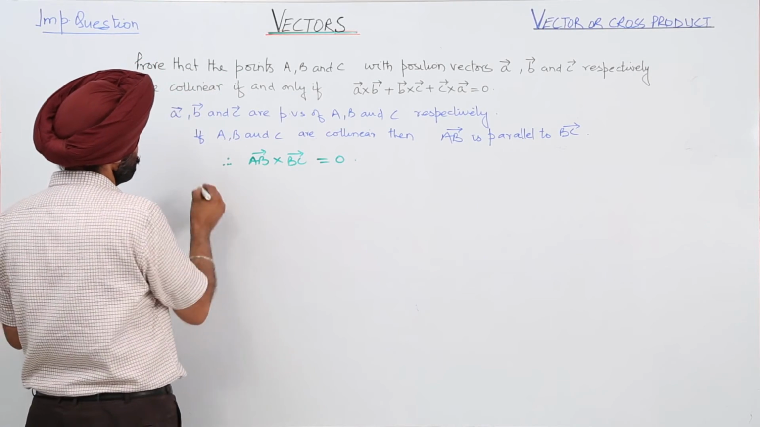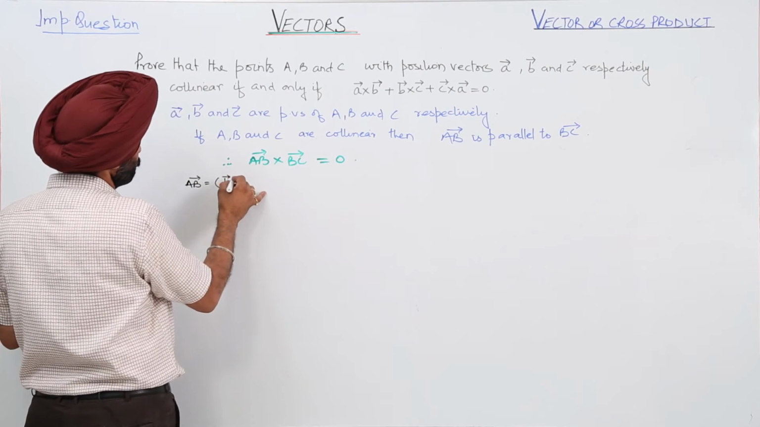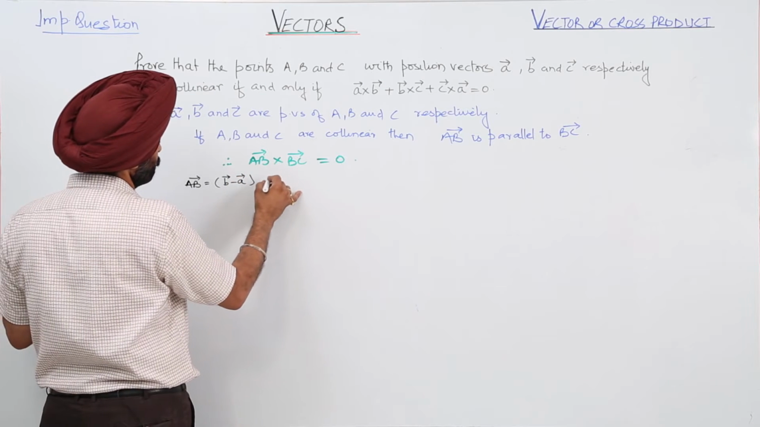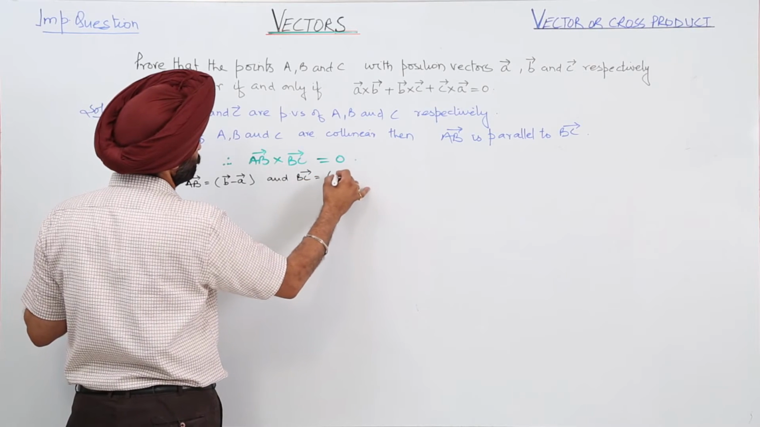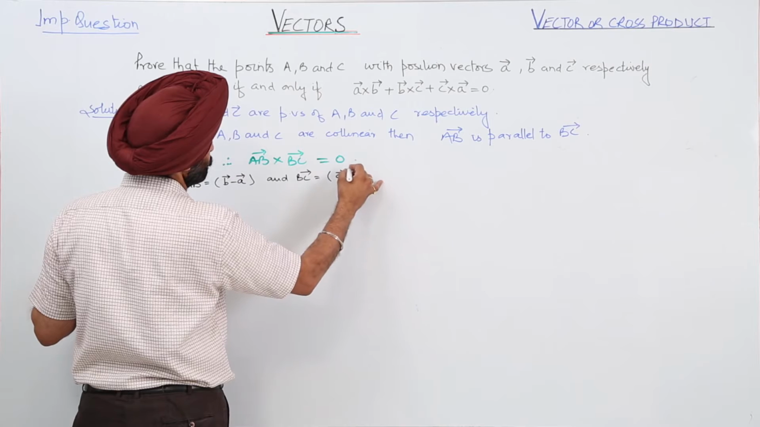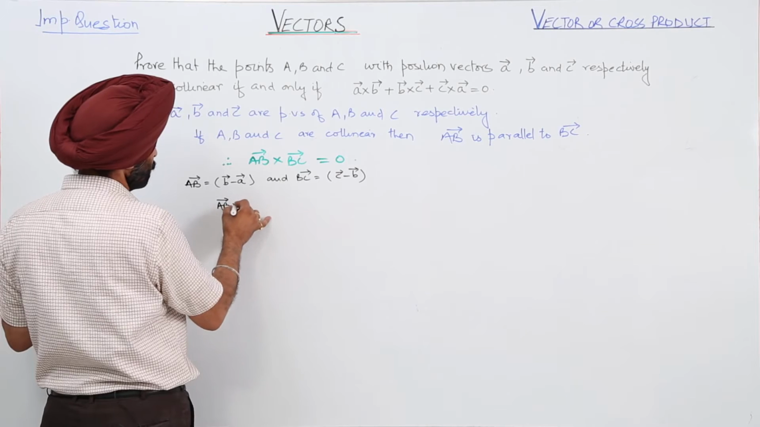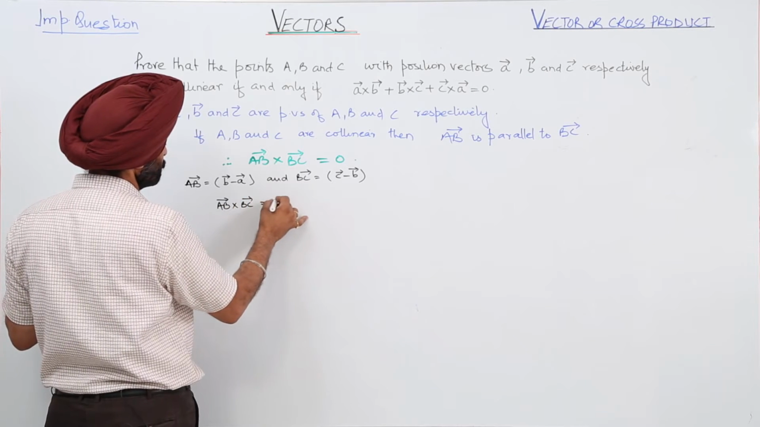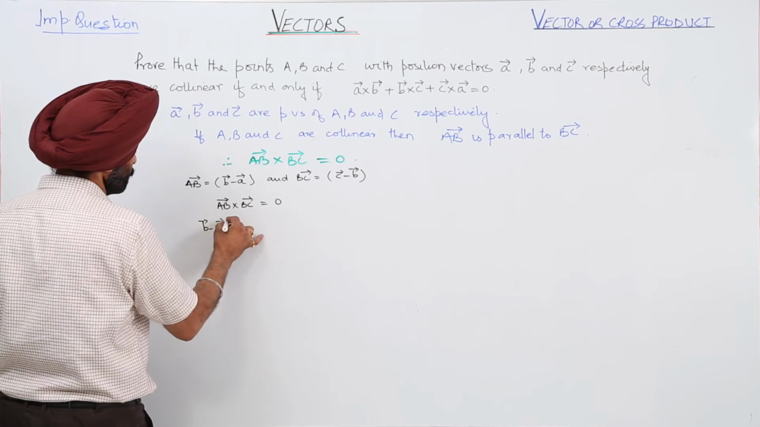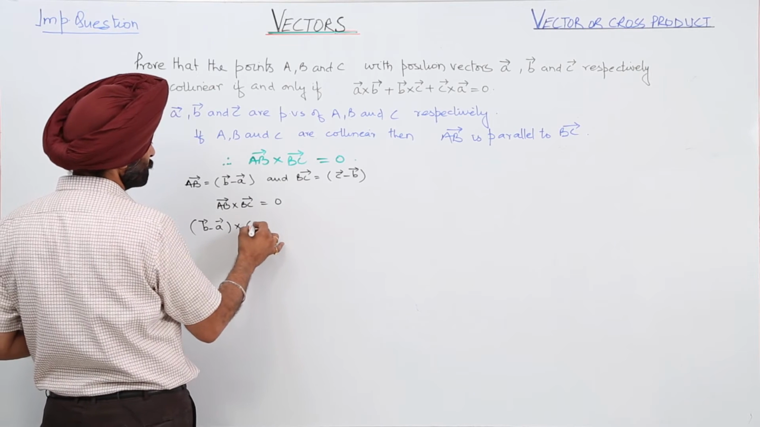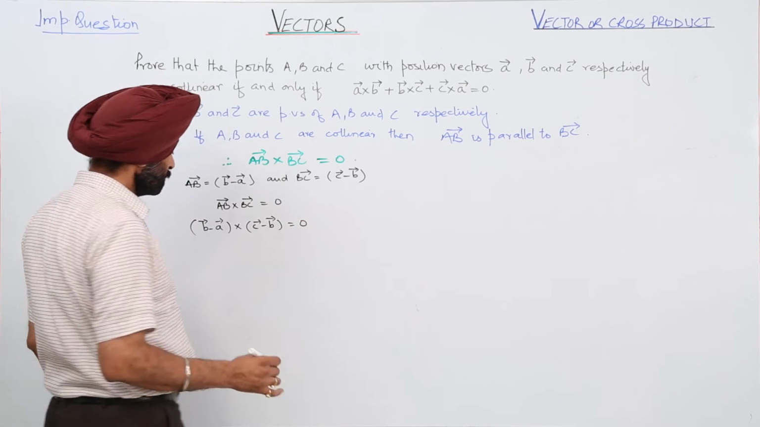Now, vector AB is position vector of B minus position vector of A, and vector BC is equal to position vector of C minus position vector of B. Vector AB cross vector BC is equal to 0. Vector B minus vector A cross vector C minus vector B is equal to 0.